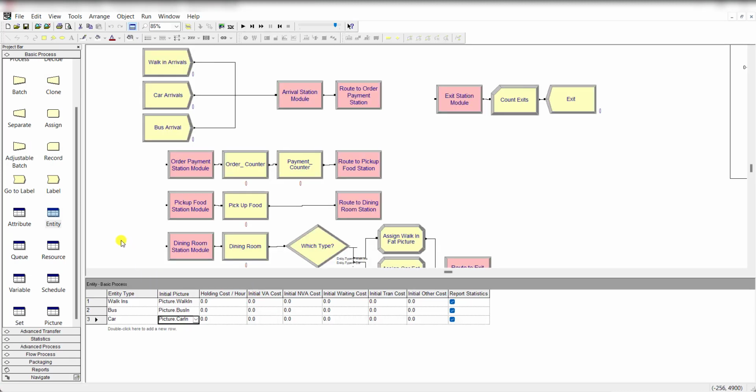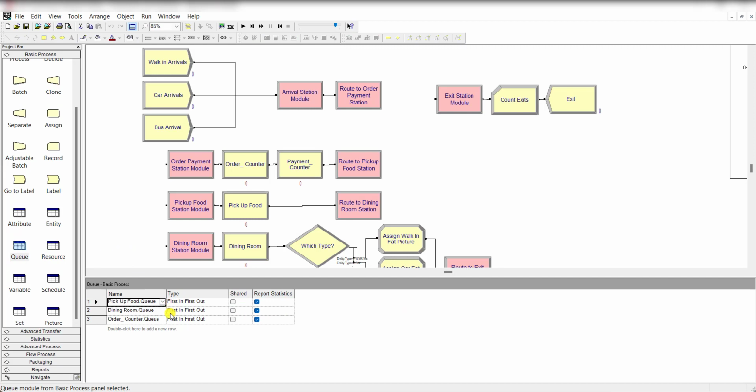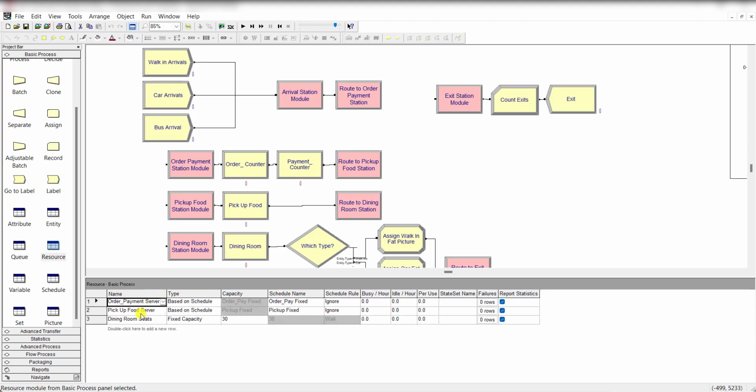Okay, so it's done. Now move to the queue, and the queue discipline is first in first out for the three processes. Move to the resource module, and here you can see the three resources: order payment server, pick up food server, and dining room seat. So actually the case represents two types of resource under these two resource names. That's why here we pick the type based on schedule, and this one is again based on schedule, and the dining room seat is the fixed capacity, that value is 30.